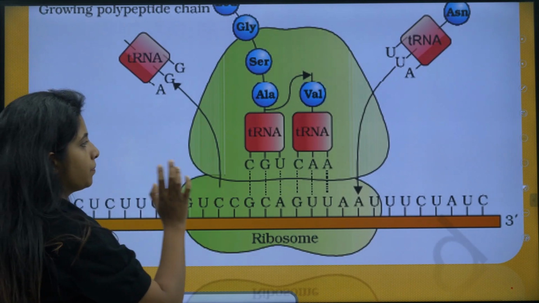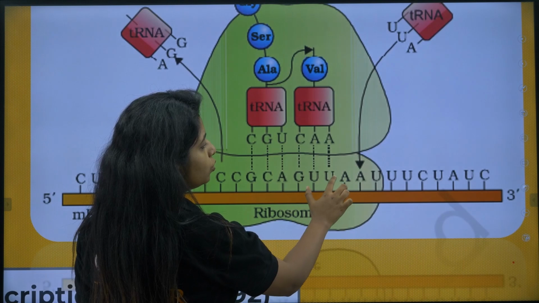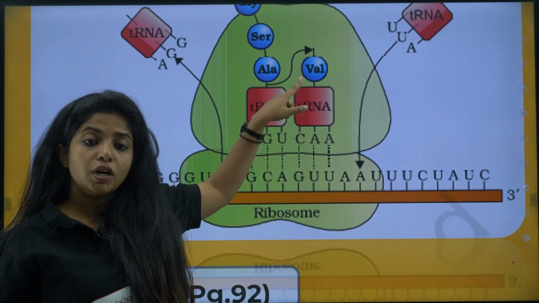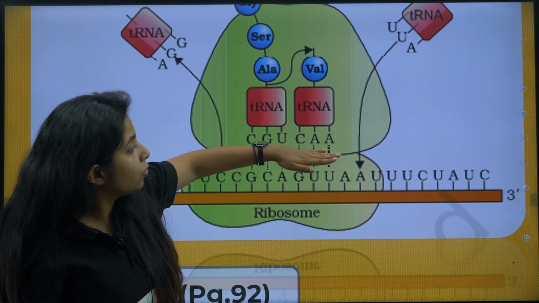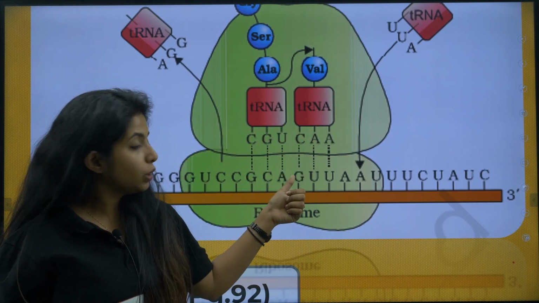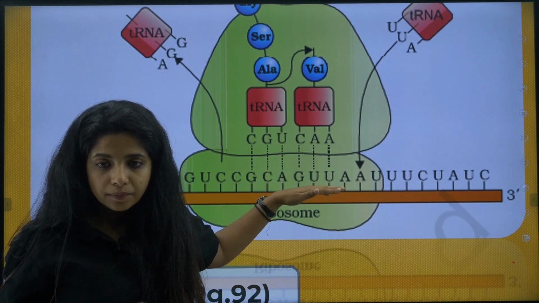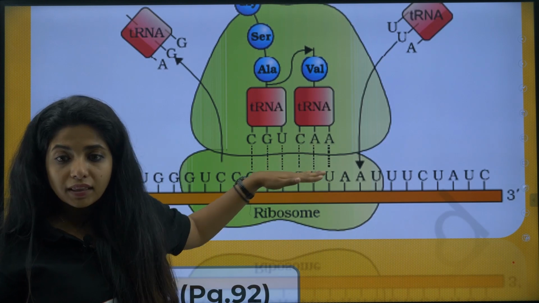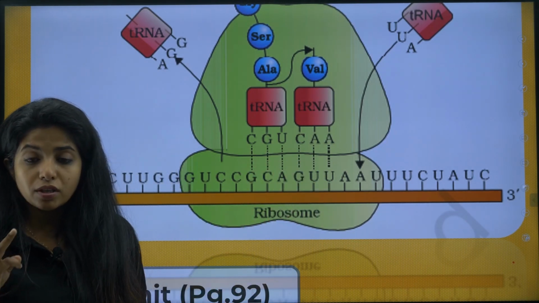Now over here they will ask you, if this is the codon GUU, in the case of valine, what is there in the anticodon loop of the tRNA? Anticodon loop, as in you are talking about this loop. So if it is GUU up here, then it is CAA. This is the codon. These are the anticodons. The tRNA always has anticodons, and this region is what? The codon. These things are codons, which come in threes.